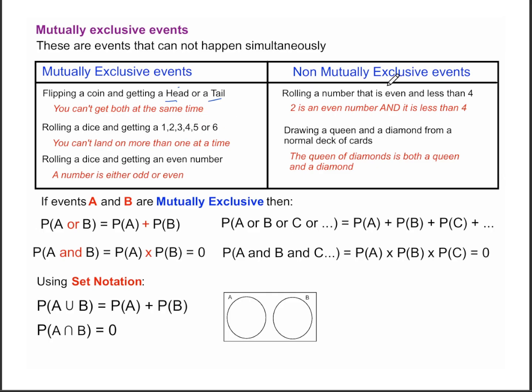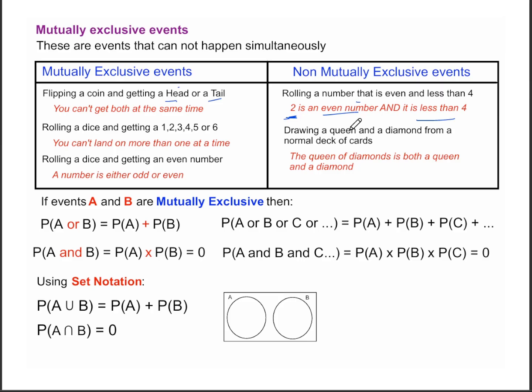When you go into non-mutually exclusive events, it's stuff that can happen at the same time. For example, you want to roll a number that is even and also less than 4. Can both of these happen at the same time? Yes. When you roll 2, 2 is an even number and it is less than 4. So these events are not mutually exclusive.